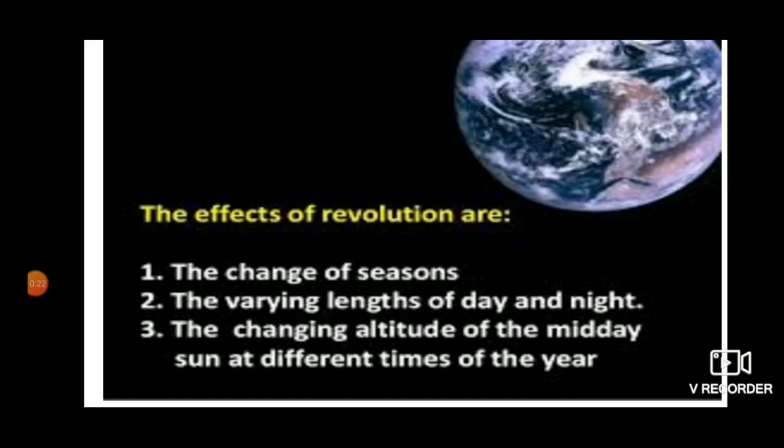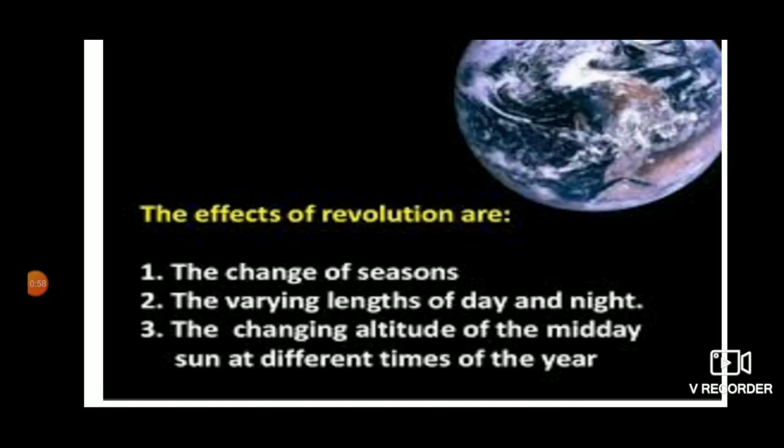The earth orbits the sun in an oval or elliptical path. So the distance between the earth and the sun varies during revolution. The earth takes 365 1/4 days to complete one revolution around the sun. We do not have the same weather throughout the year. A year is divided into four seasons. They are spring, summer, autumn, and winter.